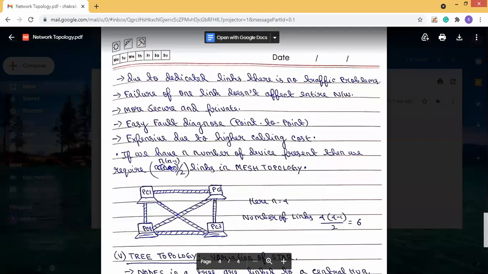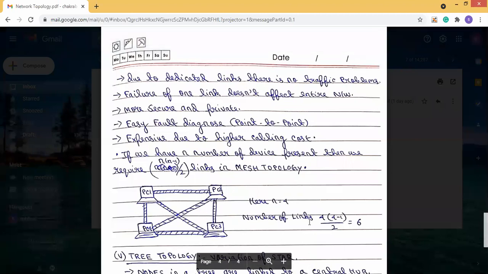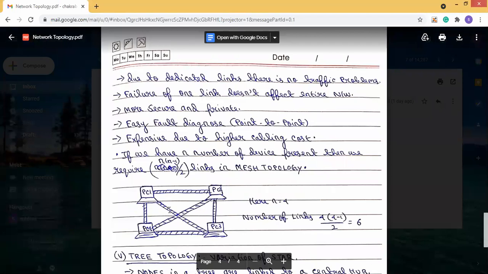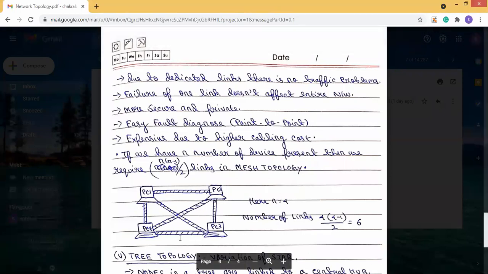So the number of links will be n(n-1)/2. Here n is 4, so 4 times 3 divided by 2, that is 6. You can see 6 links are present: 1, 2, 3, 4, 5, 6. So total 6 links are present. Clear?